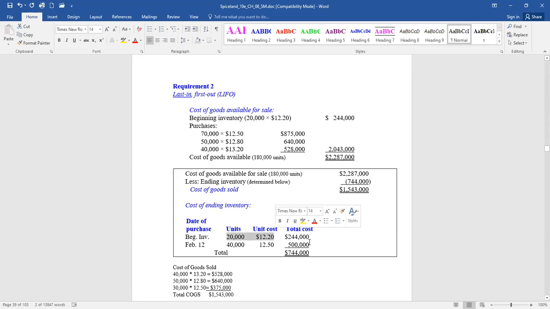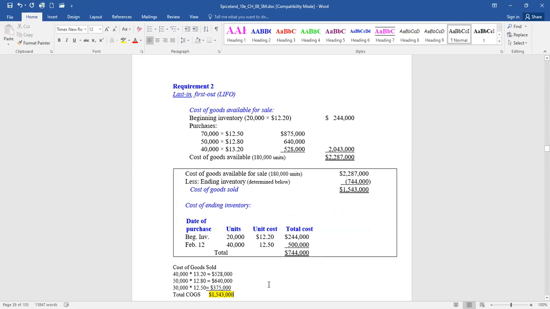So we add those totals together, ending inventory under the periodic system, 744,000. And if you take the total cost of everything you could have sold minus the ending inventory of 744,000, that will give you what we computed cost of goods sold to be. Okay, but that's how you actually calculate it.